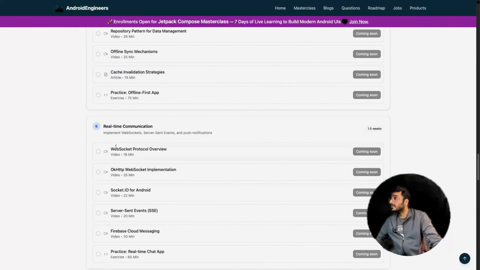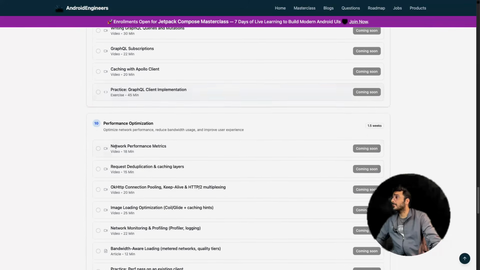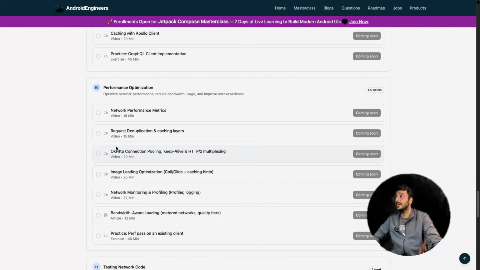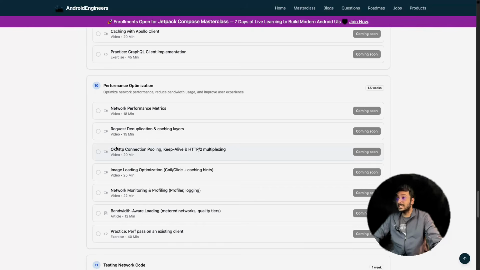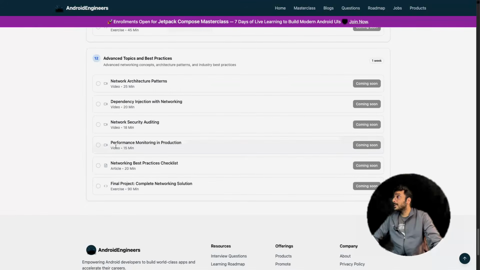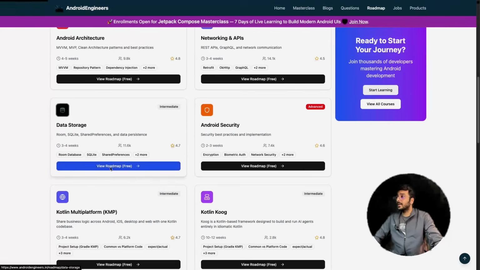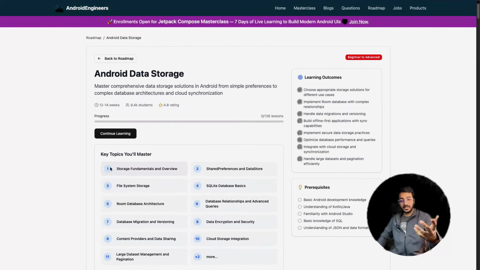Caching is also one of the things. Real-time communication, GraphQL is also something very interesting you can learn about. So these are the major parts. After that, data storage. Now you are thinking there are too many things, but don't worry. Things are divided into different parts so that you can learn things one by one. That's why I'm going through every roadmap one by one.